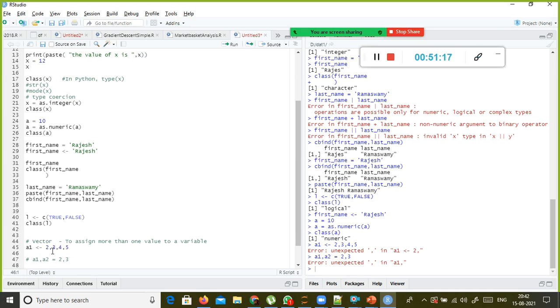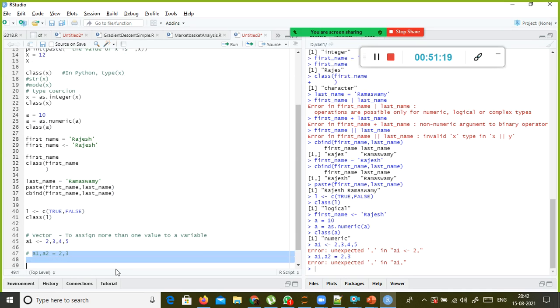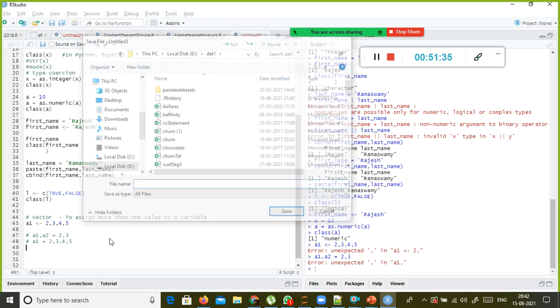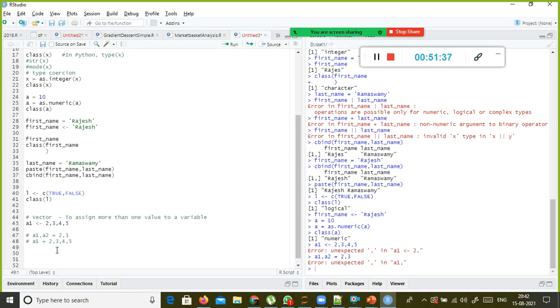But in R, this one is not possible. And also, in Python, you can assign more than one value to a variable, right? 2, 3, 4. This is also possible. But when you check the data type of this one, it will be the tuple. If you see the type of this A1, this is nothing but tuple.